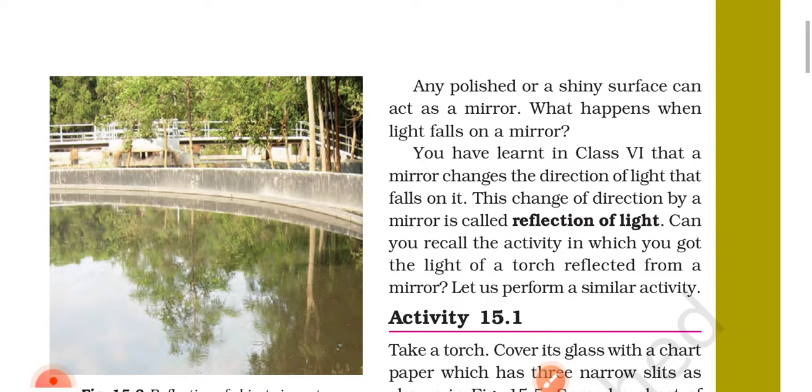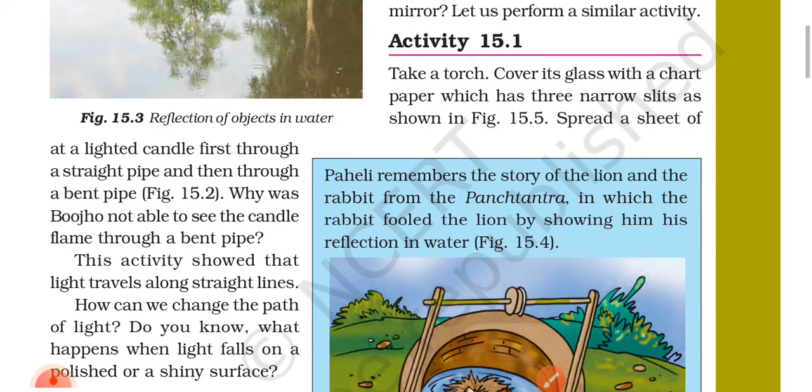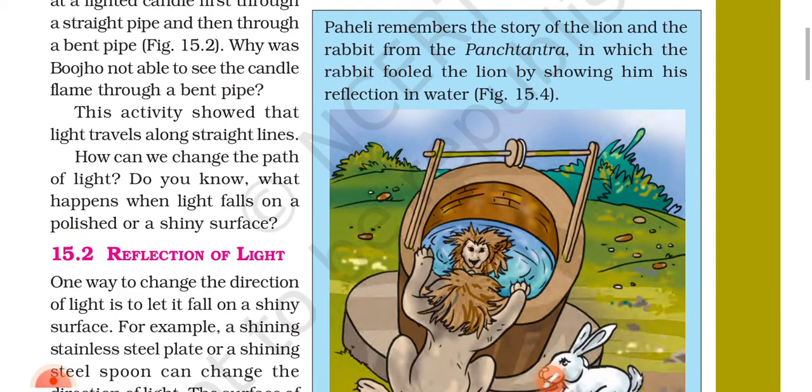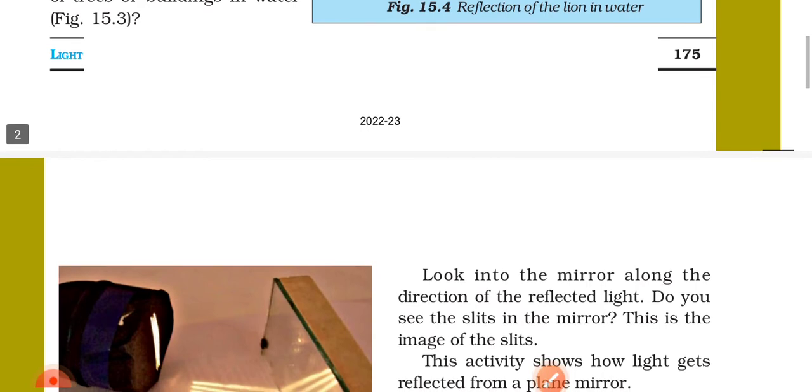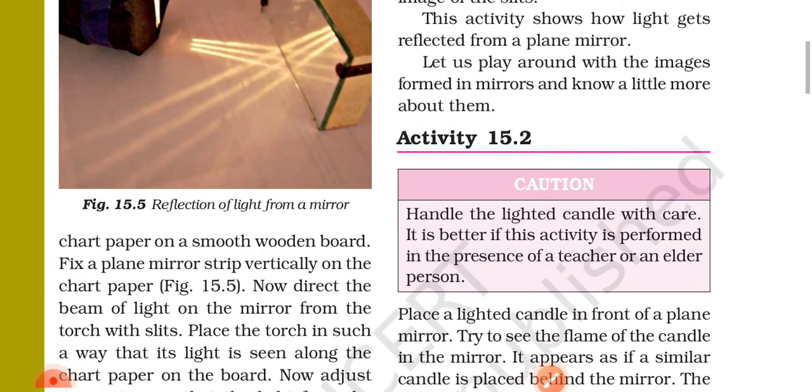Can you recall the activity in which you got the light of a torch reflected from a mirror? Let us perform a similar activity. Activity 15.1. Take a torch, cover its glass with a chart paper which has three narrow slits as shown in figure 15.5. Spread a sheet of chart paper on a smooth wooden board.